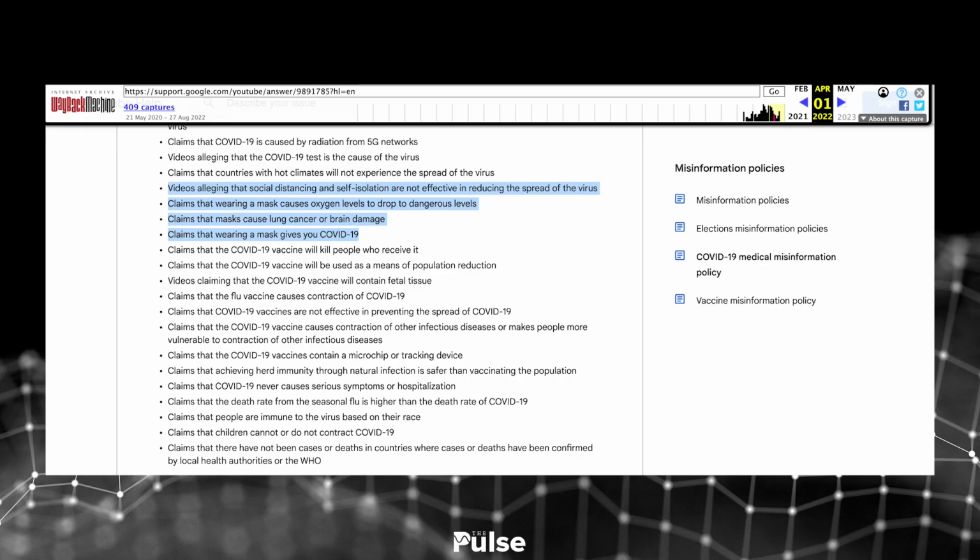Another bullet point within the list that has been removed in regards to social distancing is videos alleging that social distancing and self-isolation are not effective in reducing the spread of the virus. So again, they're basically saying that this is now on the table. You can talk about this if you like. I'm not sure if they're going to make the argument that Omicron is just so contagious that no matter what, something's going to happen, or whether they're kind of admitting that these practices probably were not working from the very beginning. But you know what? That's up for us to decide.